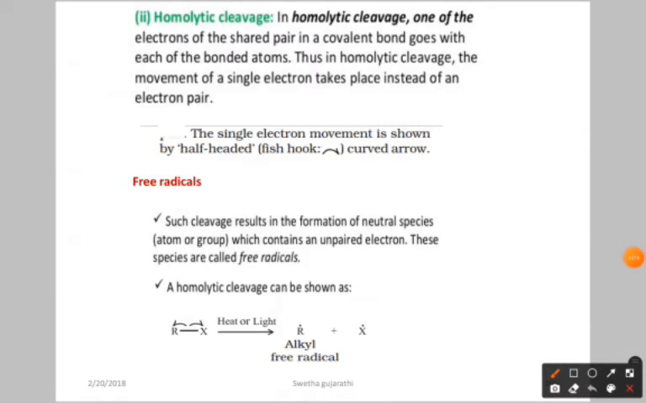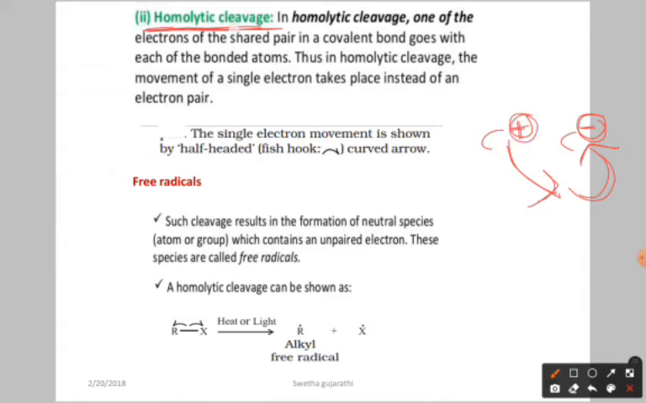Next we have homolytic cleavage. In heterolytic cleavage what happened? We got the carbon positive and sometimes negative. Sometimes this carbon is losing the electron, sometimes it is taking the electron. Once taking the electron you get the negative charge on carbon. Once it is losing the electron, it gets the positive charge.